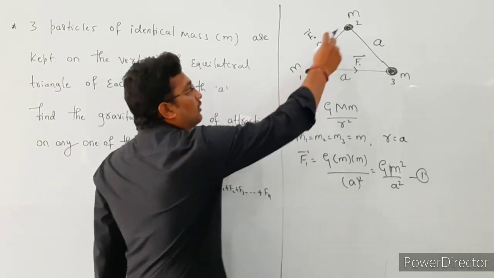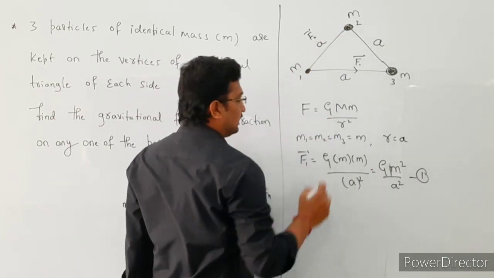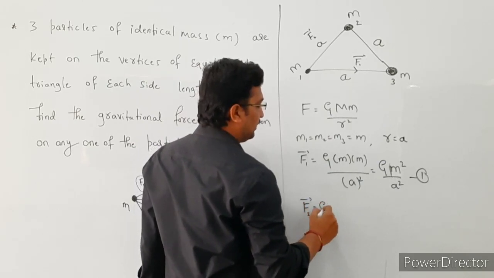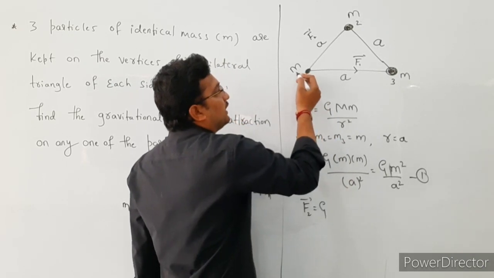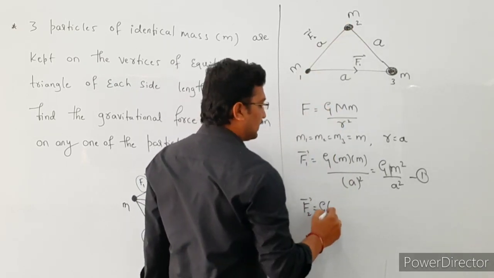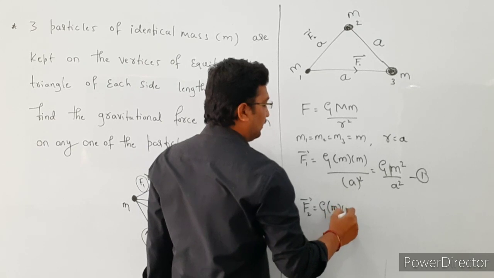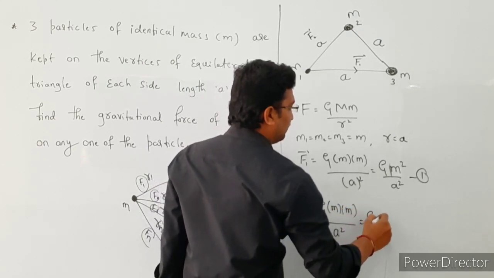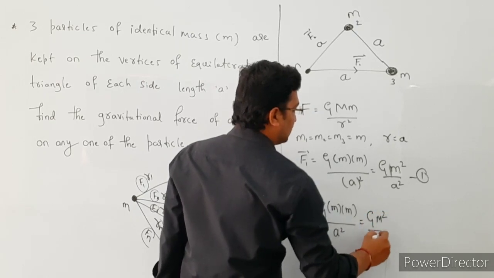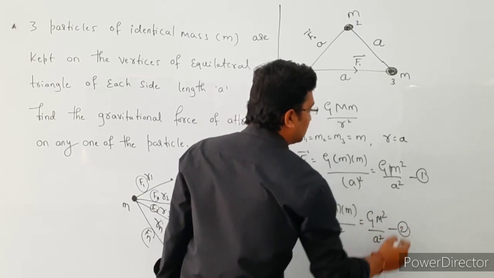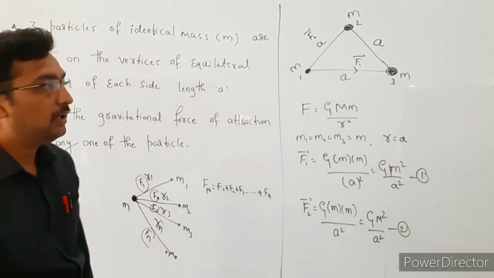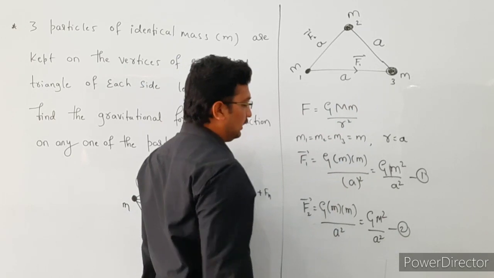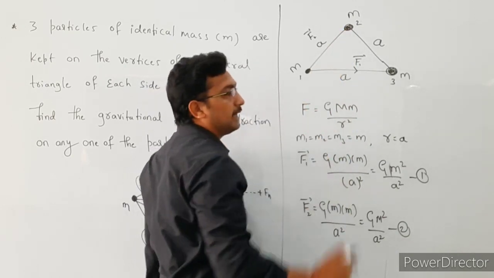Similarly, we are going to find out the force between the first particle and the third particle. That is the F2 force, equal to G, the mass of the first particle is m, the mass of the second particle is also m, so m into m, and the distance is a square. That is Gm square divided by a square. This is our equation number 2. The first one is the force due to the third particle, and this is the force due to the second particle.